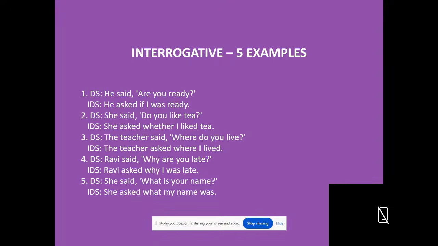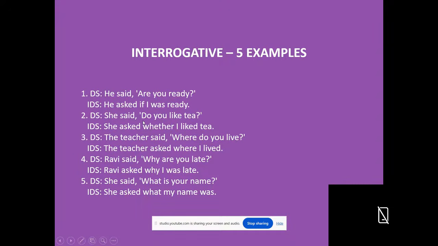The reporting verb and words of the speaker should be connected by using the conjunctions if or whether. He asked if I was ready. The reporting verb changes into asked, questioned, inquired, etc. He asked if I was ready.